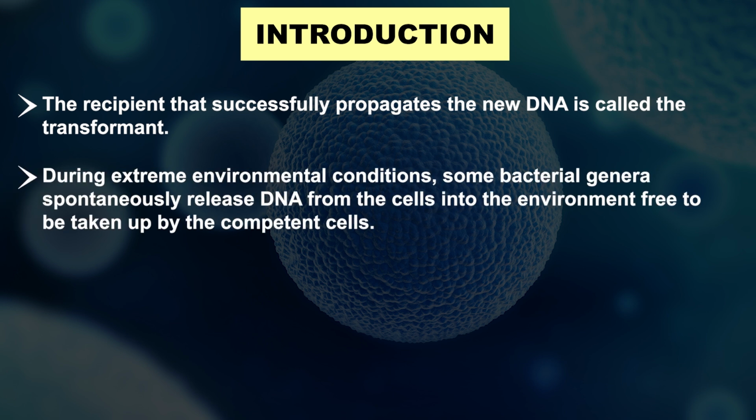During extreme environmental conditions, some bacterial genera spontaneously release DNA from the cells into the environment, free to be taken up by competent cells. The competent cells also respond to changes in the environment and control the level of gene acquisition through a natural transformation process. Transformation is adopted as the most common method of gene transfer, as it is the best way for the transfer of artificially altered DNA into recipient cells.